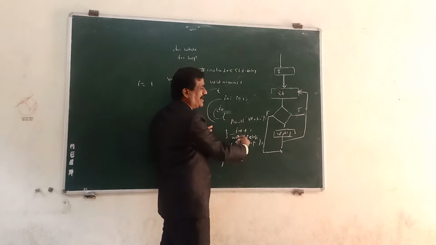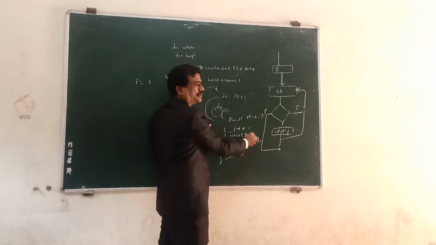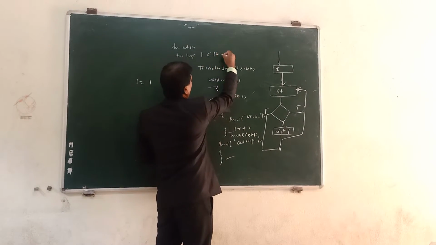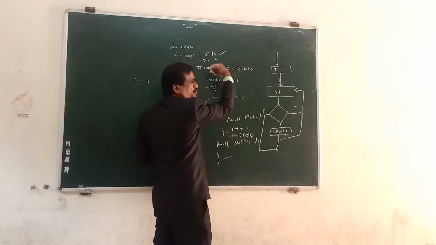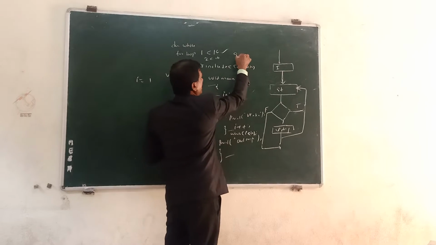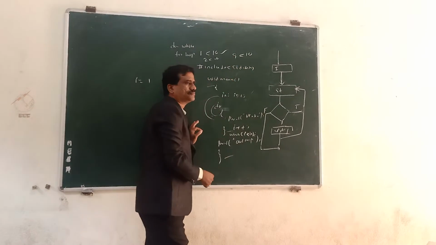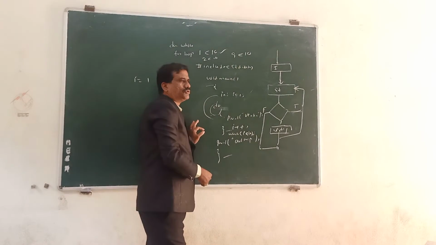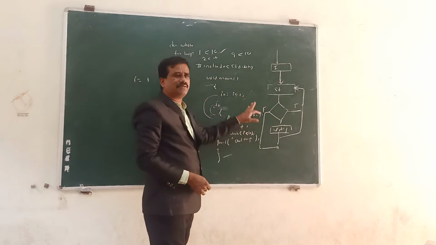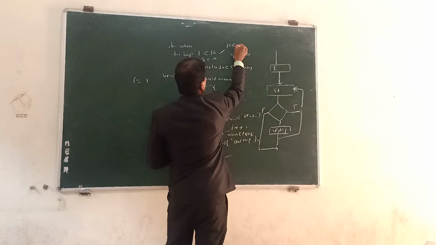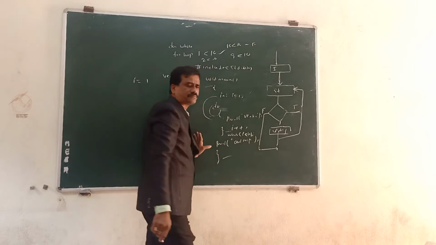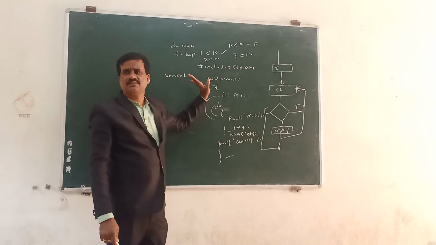Then you go to while, I greater than 10. For 1, is it true? Then 2 greater than 10, it is true, up to 9 greater than 10. When the control is incremented by 1 and it comes to 10 greater than 10, it is false.